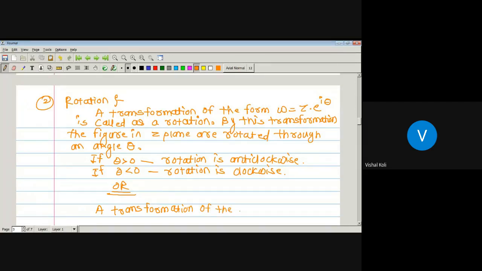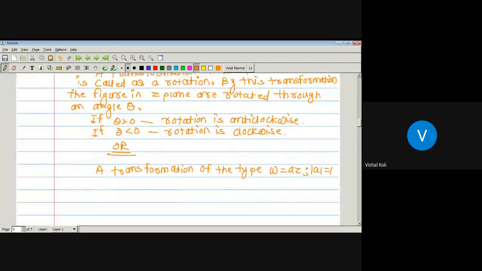Since we know that both the definitions have the same meaning, whatever the value of theta, modulus of e to the power I theta is always equal to 1. Either we can take A in such a way that modulus of A equals 1, or e to the power I theta. Both the definitions are the same.